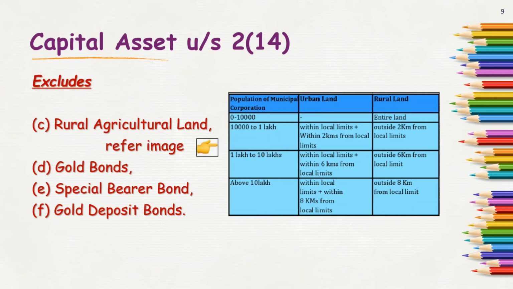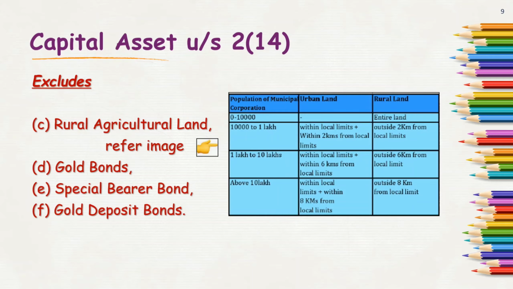So I have 2 classifications here. One is rural agricultural land and the other is urban land. Both land classifications are for agricultural purposes only. So when the population is less than 10,000, then the entire area is called rural land.